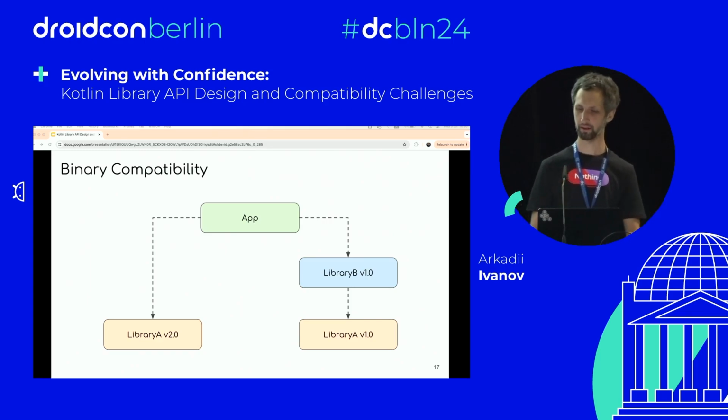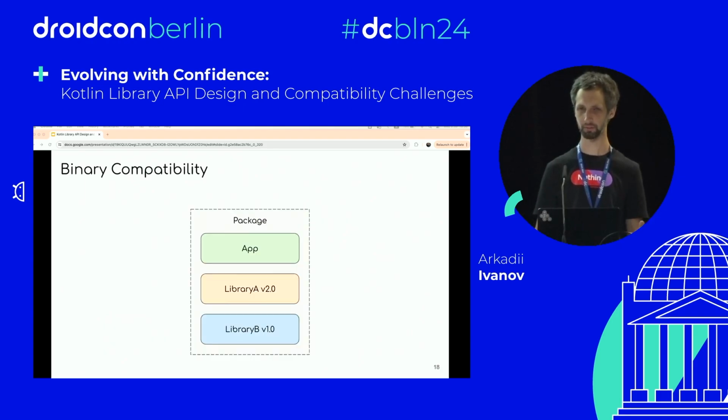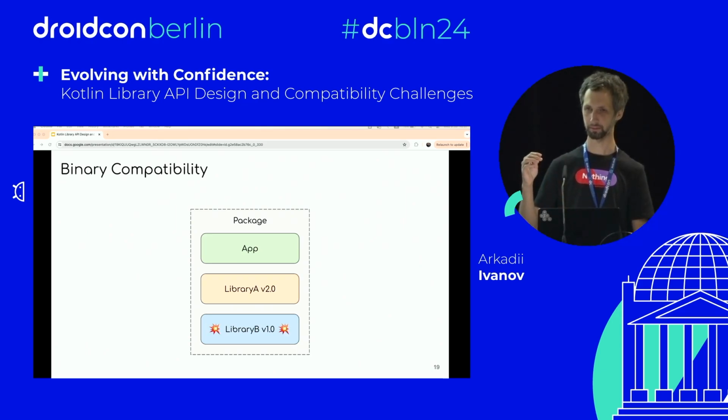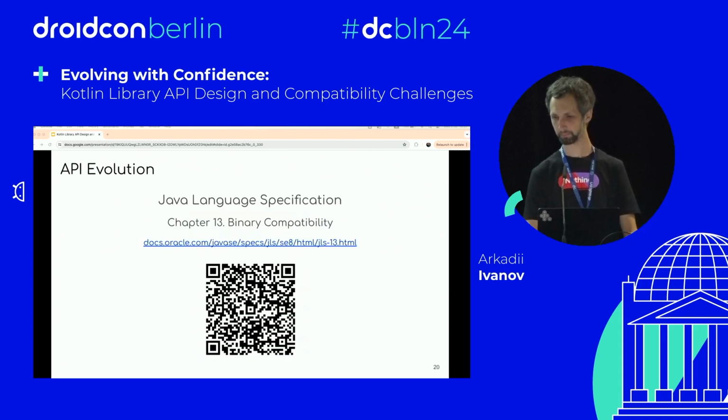But let's say in our application we update library A to version 2, but library B still depends on version 1. Then when we package the application into one binary, we have our application code, we have library A code of version 2, and we have library B code of version 1. And this may break because library B still treats library A as version 1, and it may do API calls that have been changed.